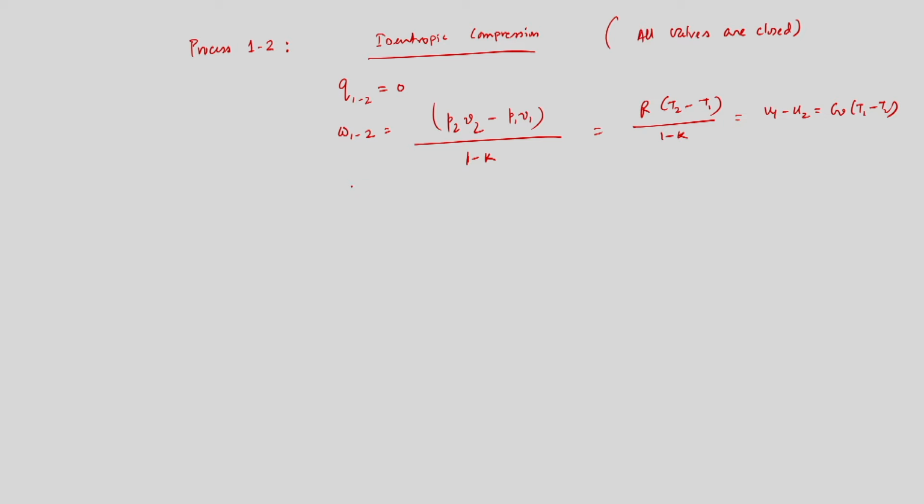So, what will be the temperature at the end of the compression stroke? T2 will be equal to T1 into V1 by V2 to the power k minus 1, where RC is the compression ratio, equal to VBDC by VTDC, which is V1 by V2.